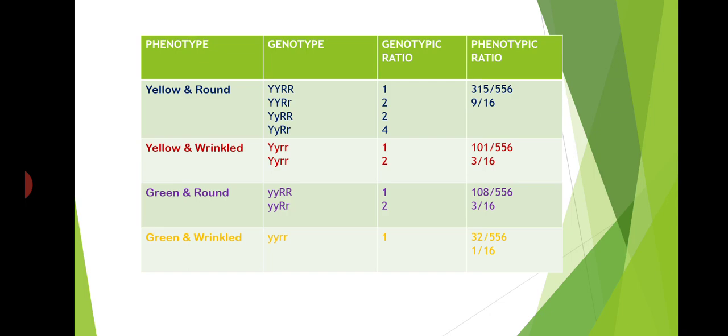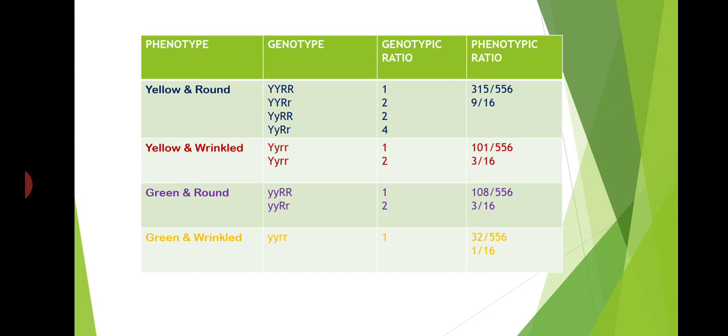Another genotype is capital Y, capital Y, capital R, small r. Out of 16 there are 2. Another genotype capital Y, small y, capital R, capital R is 2. Another yellow and round genotype, capital Y, small y, capital R, small r, is 4. Another phenotype is yellow and wrinkled. The genotype capital Y, capital Y, small r, small r is 1. Another, capital Y, small y, small r, small r, is 2. The phenotypic ratio is 3.